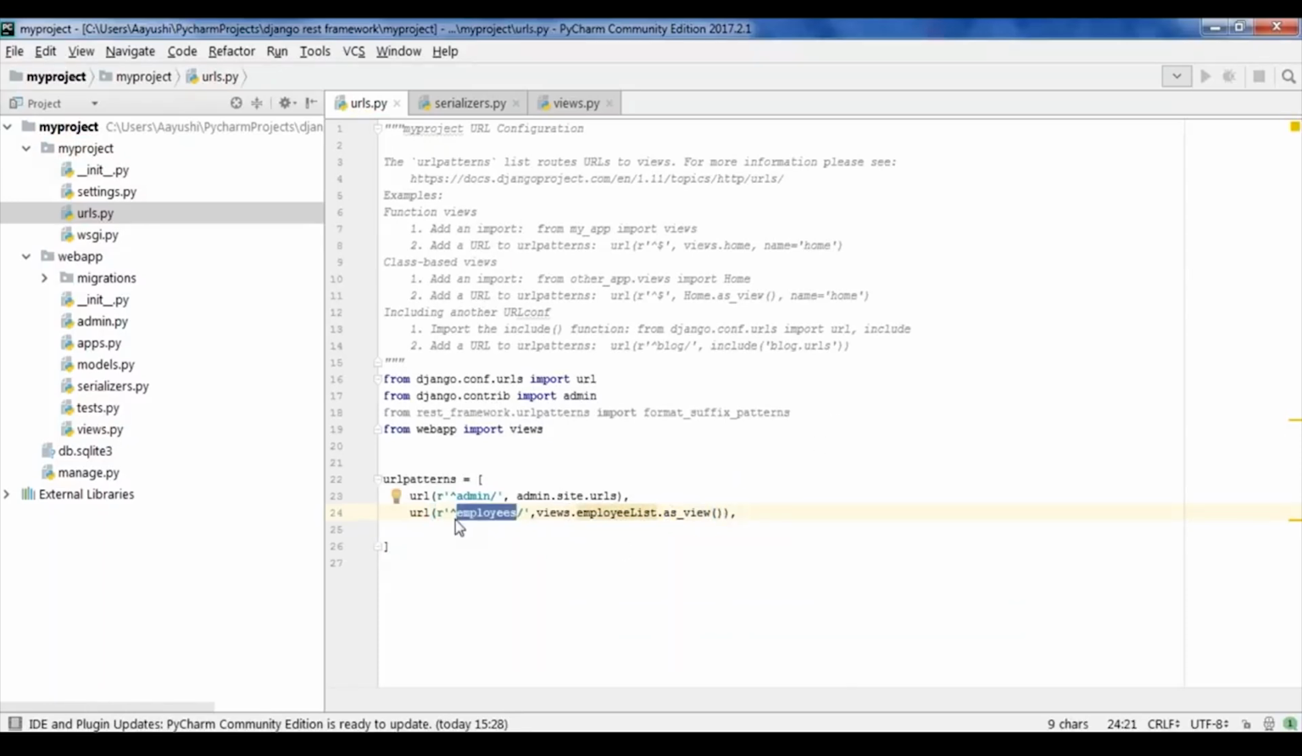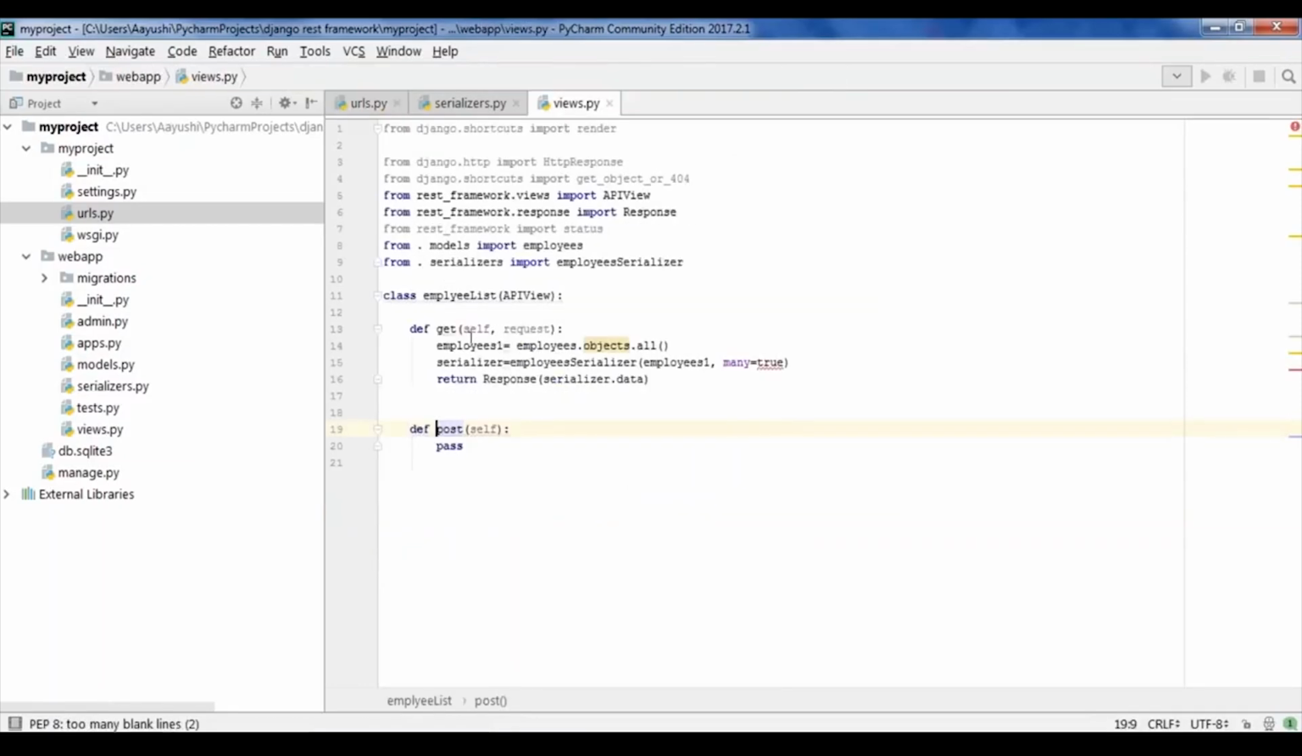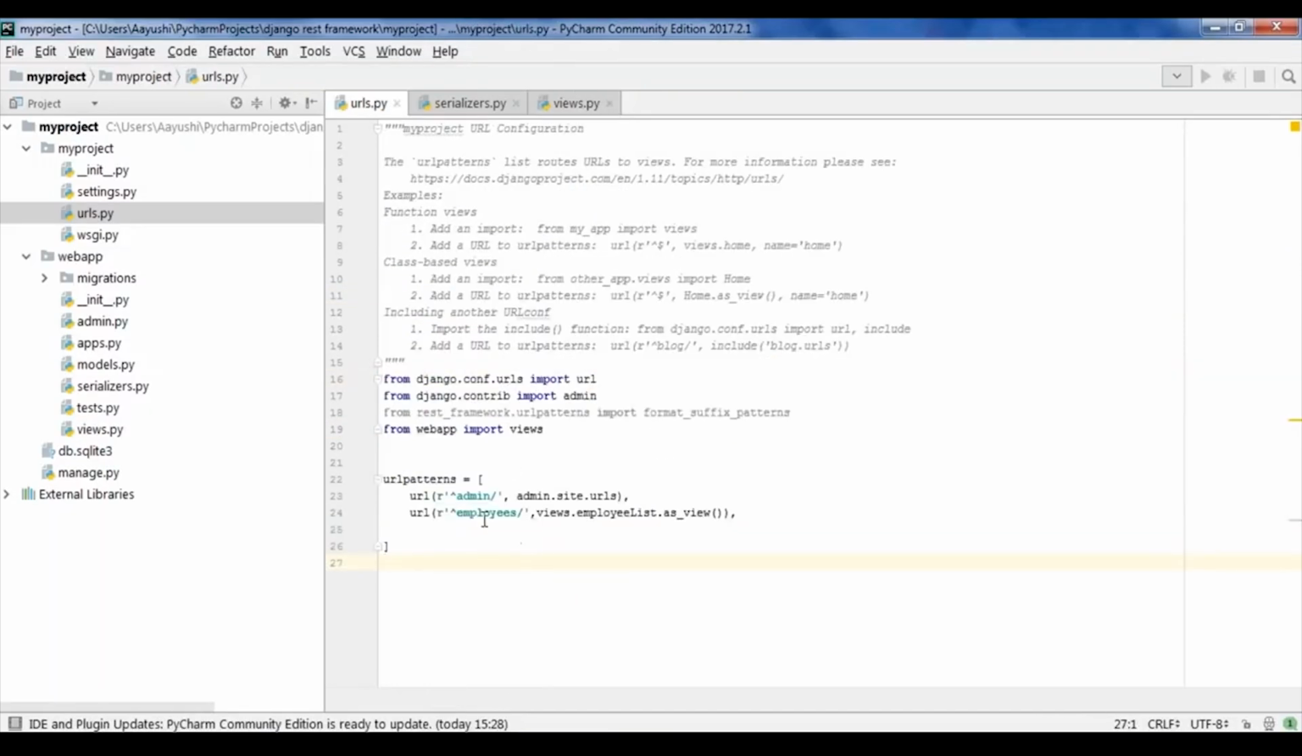So by hitting on employees, it will connect to my view, and in my view, there is a class called employee list. So I'll go to my views, and here I'll see I have my list, that is employee list, and it will return these things as a view. Therefore, going on employees, it will go to my views, and then it will return the class, that is employee list, as view. So in this way, we'll get the data in a JSON format. So with this, our code is completed.